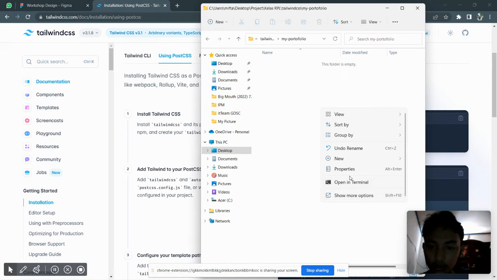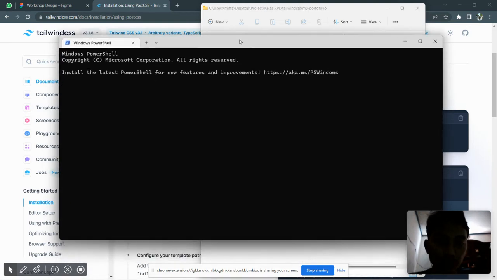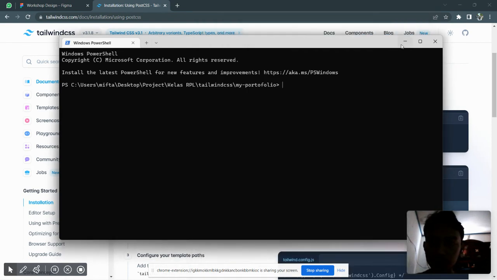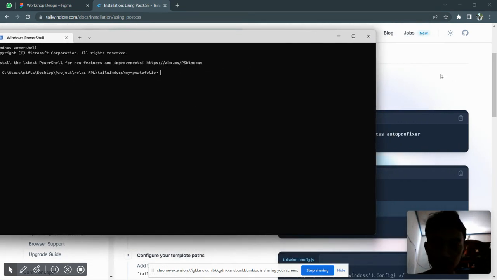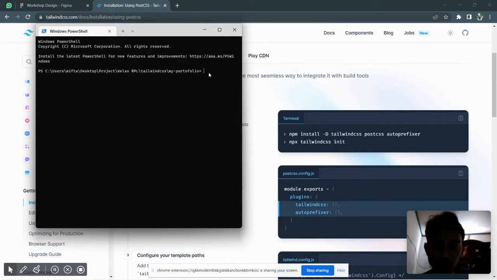In there, you open your favorite terminal, and you write here npm install tailwindcss postcss autoprefixer.